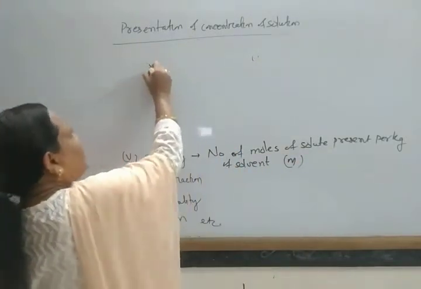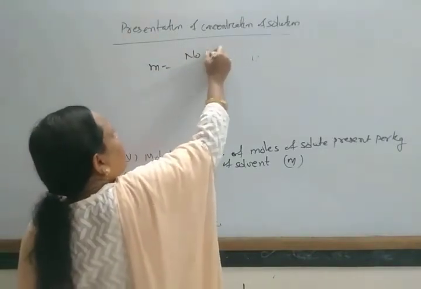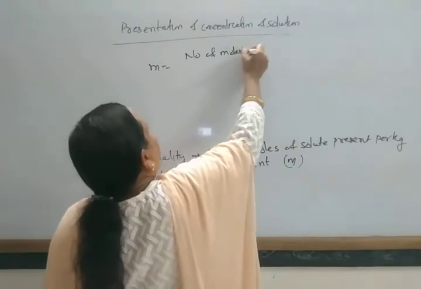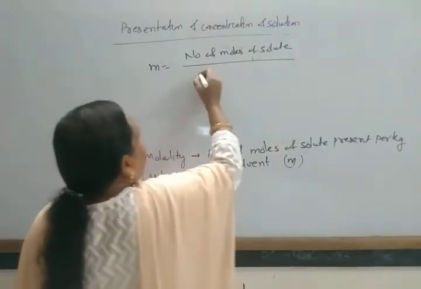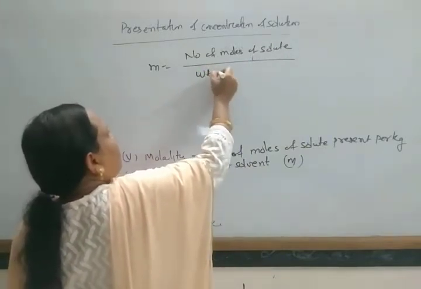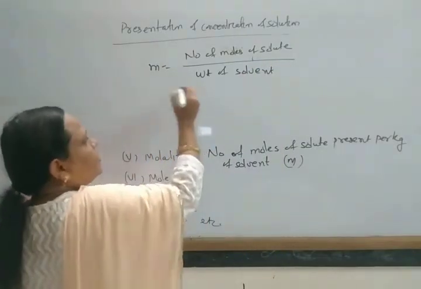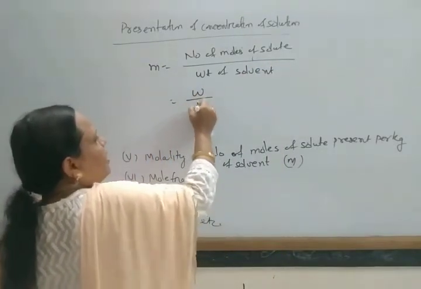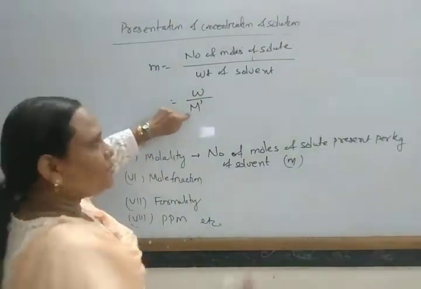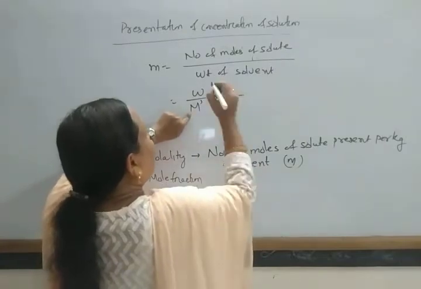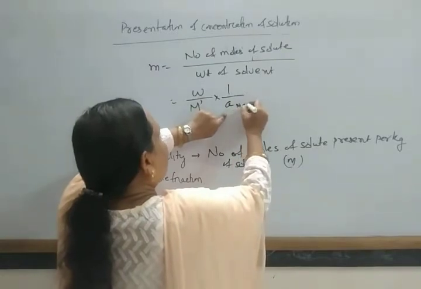So we can write m equal to number of moles of solute divided by weight of solvent. Mathematically, we can express it as weight of solute by molecular mass of solute into 1 by A, that is in kg.